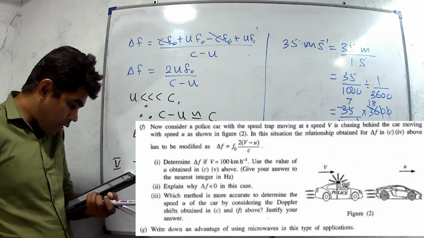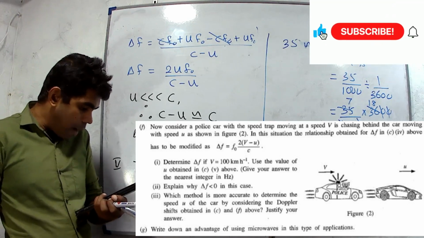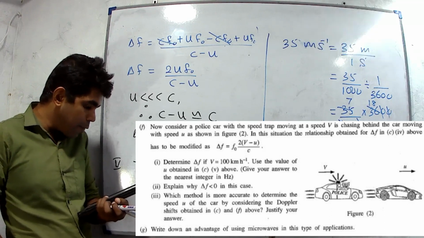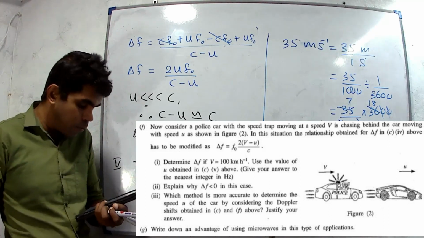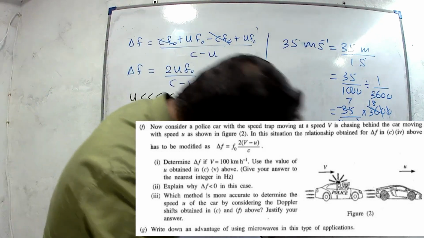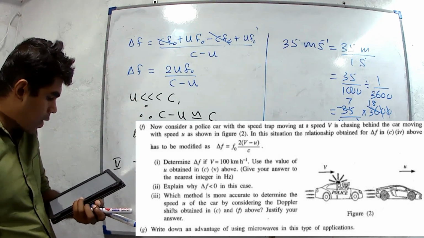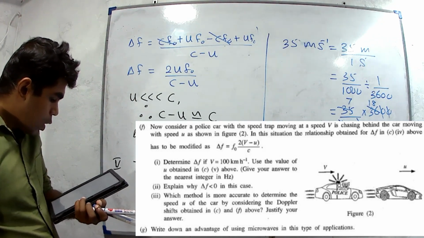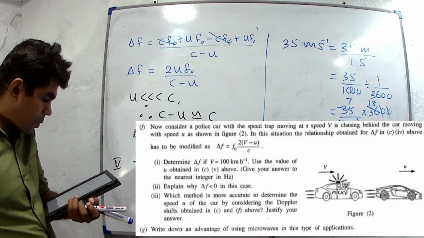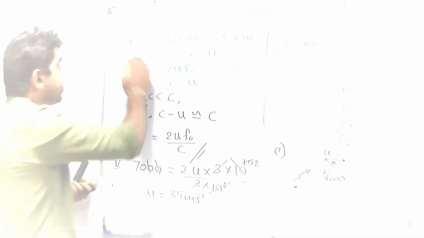In this situation, the relationship obtained for delta f in part 4 above has to be modified as delta f equals f naught 2 times v minus u over c. They have given an equation. Part 1, determine delta f if v equals 100 kilometers per hour. Use the value of u obtained in part C above. Give your answer to the nearest integer in hertz.